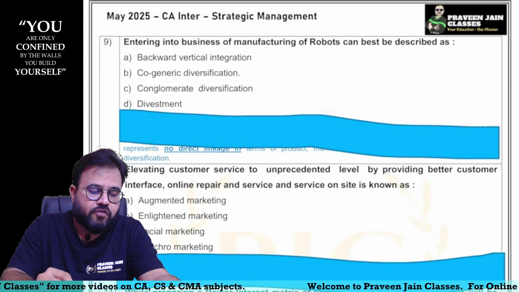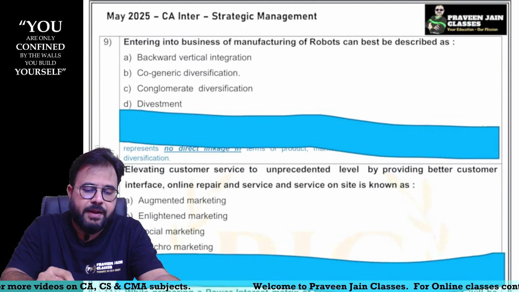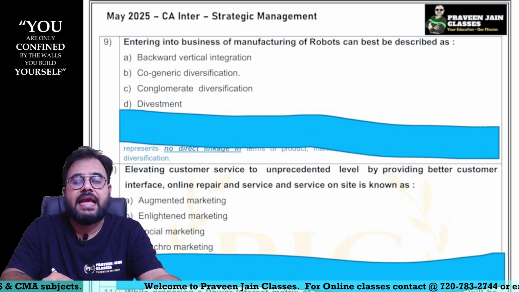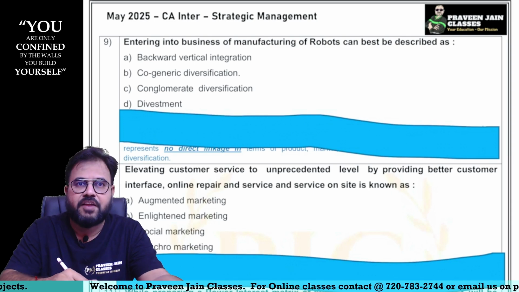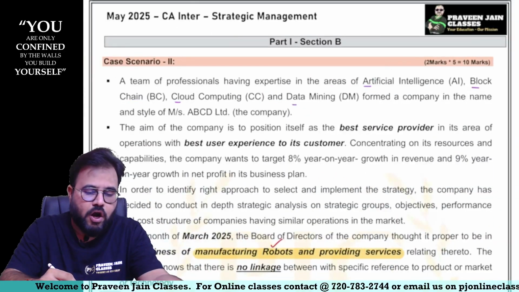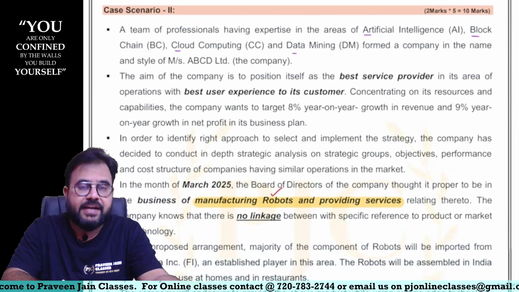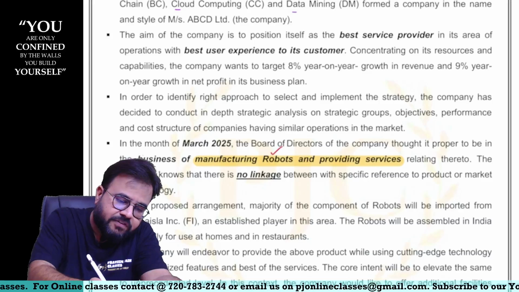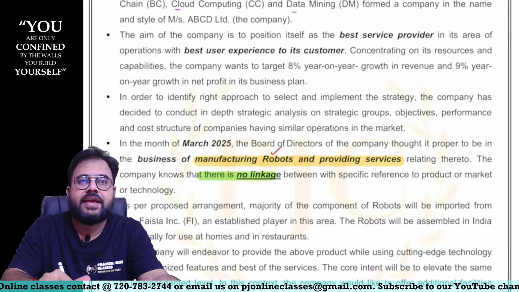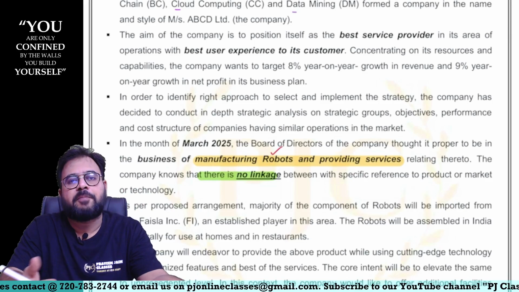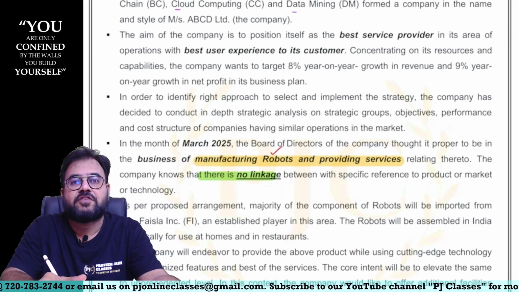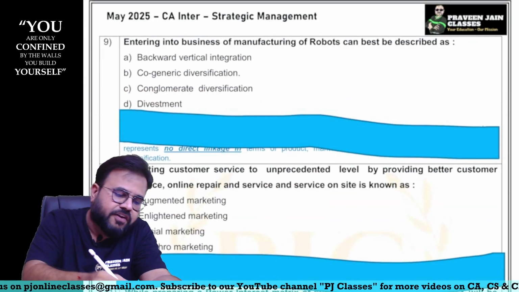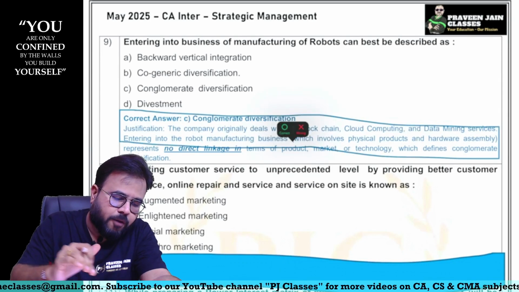Entering into a business of manufacturing robots can best be described as... Now tell me, sir, can I say the company is in the business of ABCD, that is artificial intelligence, blockchain, cloud computing and data mining. Now they are entering into the business of robotics and manufacturing robots, and it is already mentioned, sir, that the new business has no linkage with the old business. So can I say what type of expansion is this, sir? This type of expansion is called conglomerate diversification. So what is the answer? Conglomerate diversification, option number C. So you can see option number C.